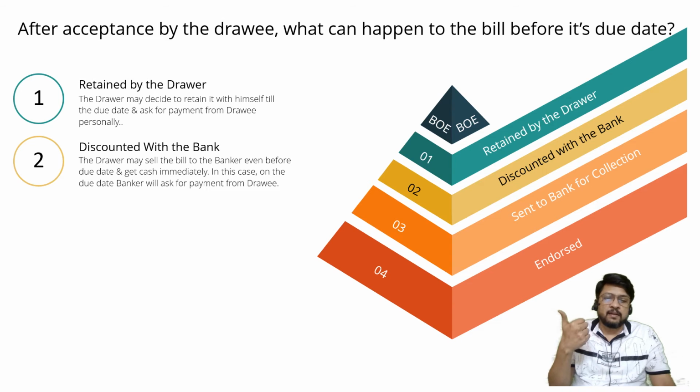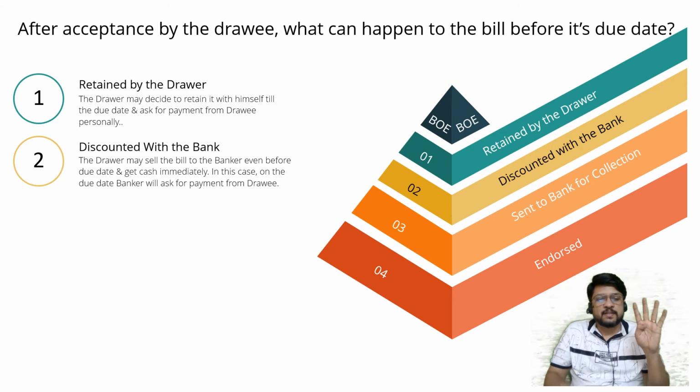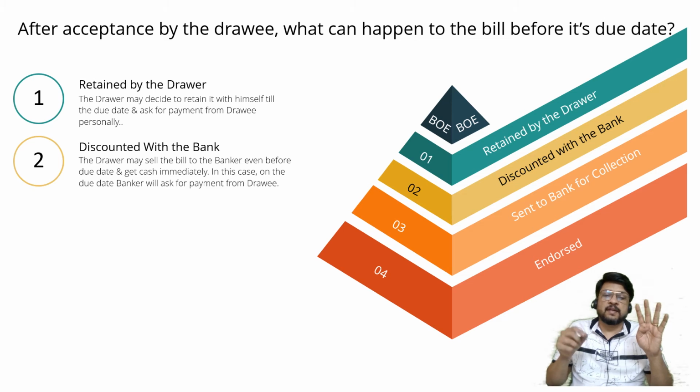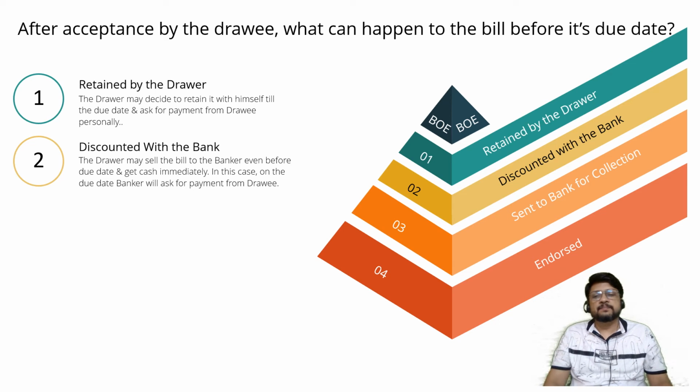So I went to the banker. I told the banker that the drawee will pay after 5 months, out of which 1 month is already over. 4 months are pending, but I'm in urgent need of cash. Please give me cash. Banker gave me 9,950. And afterwards banker got 10,000 rupees back. So banker got 50 rupees interest.